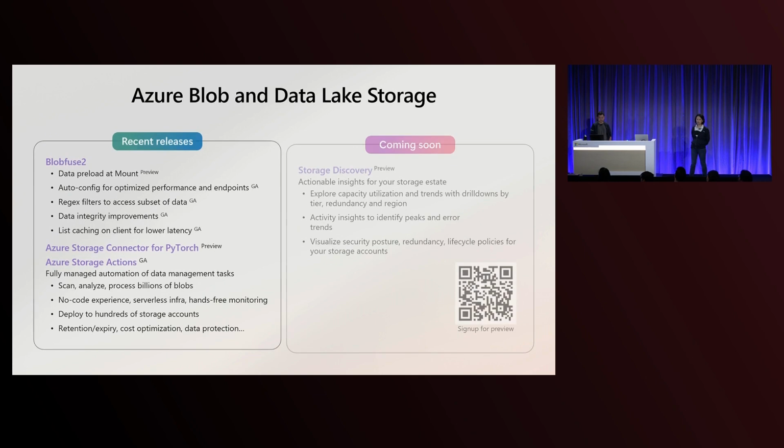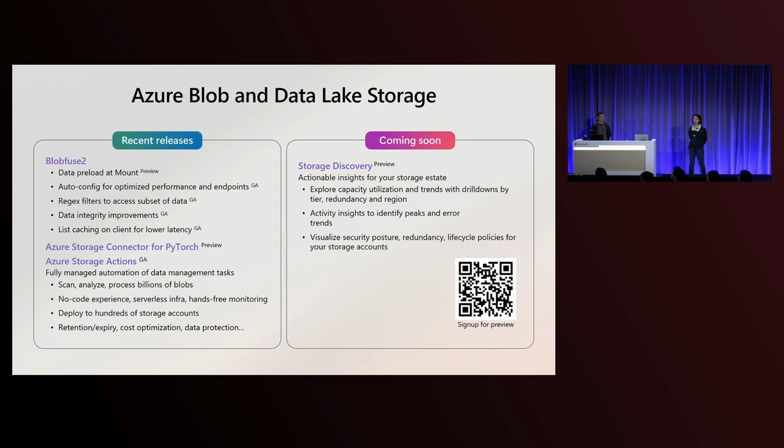All right. Then if I move to Blob and also Data Lake Storage, BlobFuse 2, I think many of you have seen the demo, and I think storage has an AI session, which we also talked about using BlobFuse for AI. So as part of BlobFuse 2, I'm going to just highlight the new preview features that have come out, which is on the data preload and mount time. This is where when you mount your storage account, you will be able to specify a prefix to preload a set of data so that it's able to stream it to your local node and accelerate your download and access speed for your Blob account.